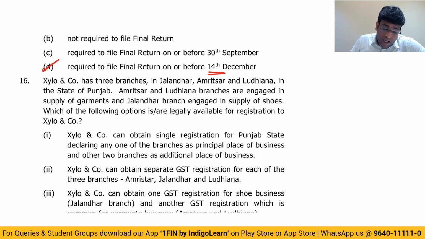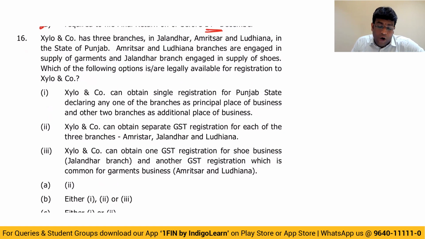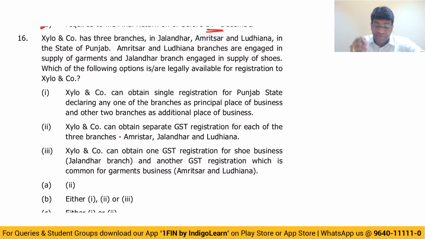Next. Zoilo has 3 branches in Jalandhar, Amritsar, Ludhiana, and all 3 of them are in Punjab only. Amritsar and Ludhiana branches are engaged in supply of garments, and Jalandhar branch is engaged in supply of shoes. Which of the following options are legally available for registration to Zoilo & Co? Let's see the first one. Zoilo & Co can obtain single registration for Punjab state, declaring anyone as the principal place and other 2 branches as additional places.